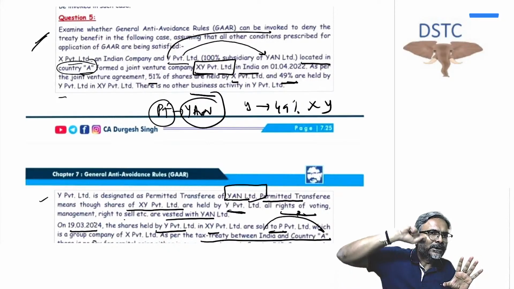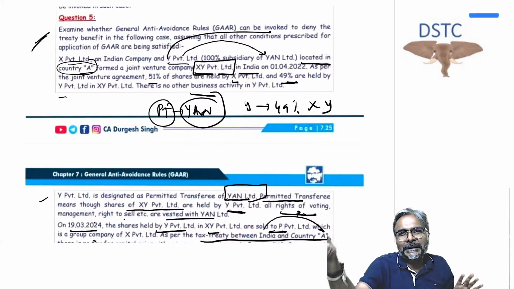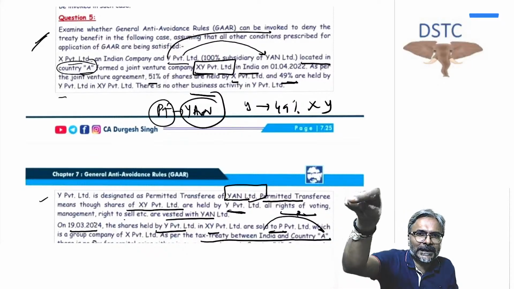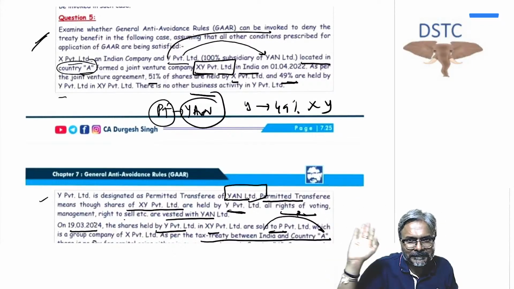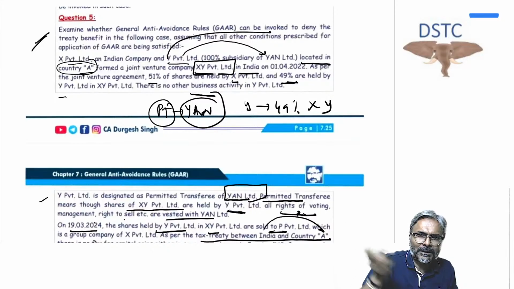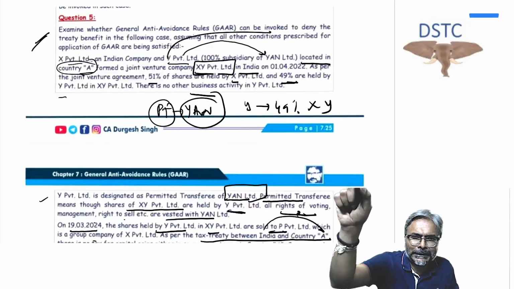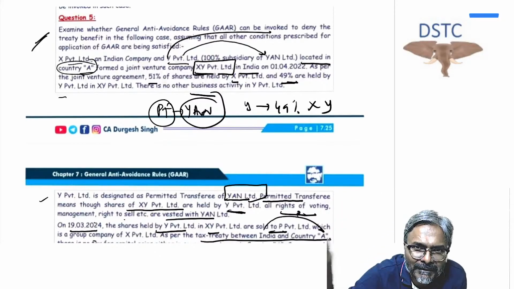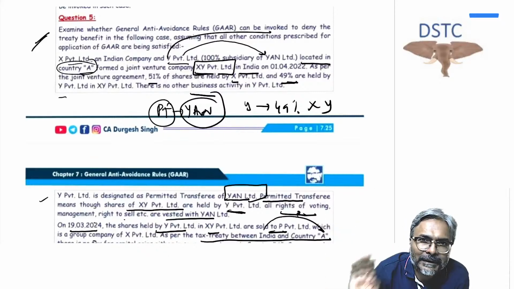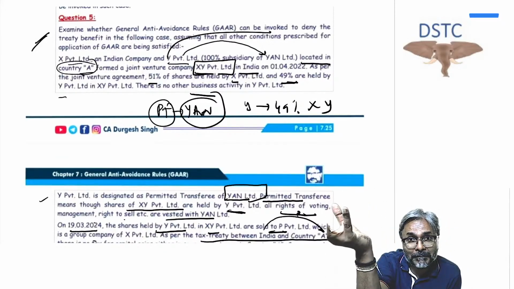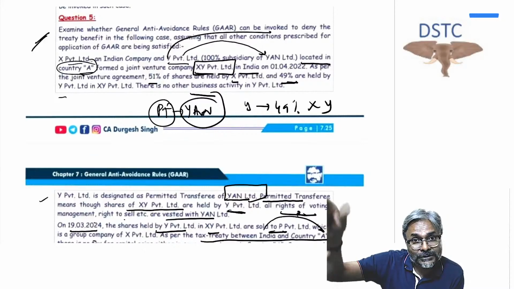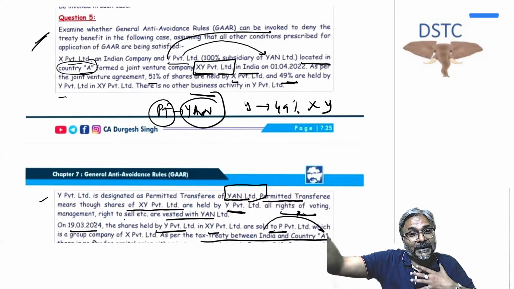Now what is Yan doing? Yan is now transferring the 49% shares held by Y in XY. In the name of Y, who is the owner of the shares, but the right of transfer is with whom? Yan.